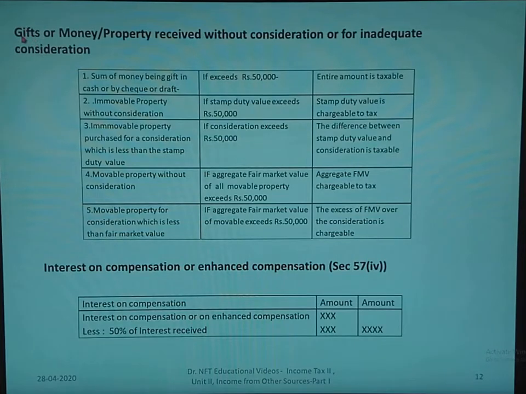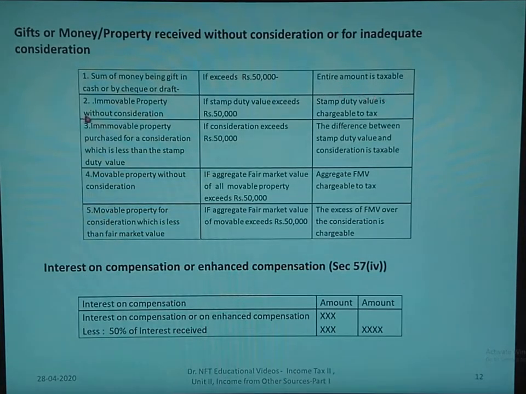Next is the provision relating to gift of money or property received without consideration or for inadequate consideration. For gift of money or property received with or without consideration, the threshold amount is 50,000. So a sum of money gifted in cash or cheque or draft, if it exceeds 50,000, the entire amount is taxable.